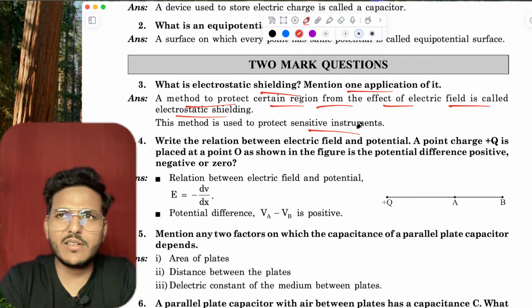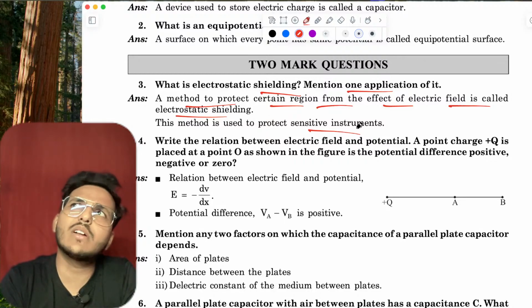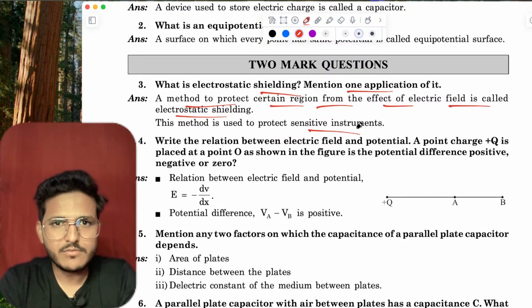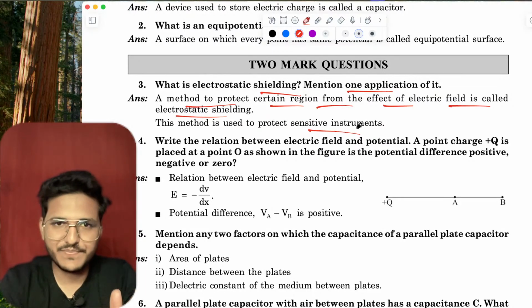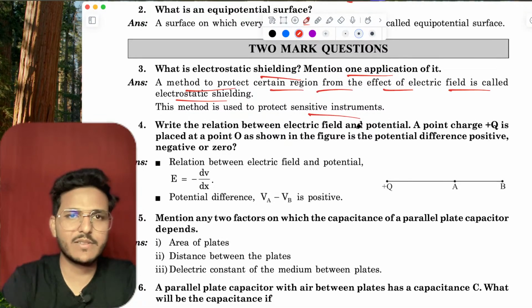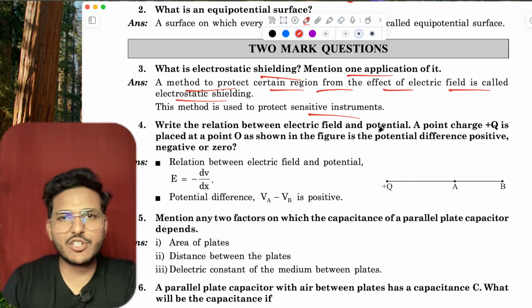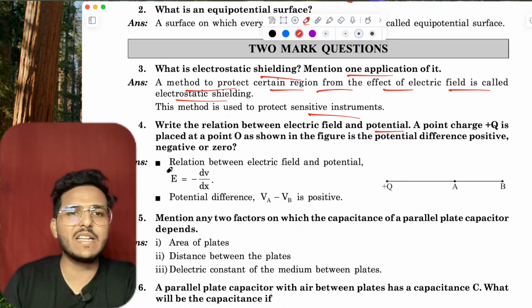Electrostatic shielding is that one also. Like an inverter battery kept on a wooden block or plastic block, just because we want to protect that battery from the earthing, that is also electrostatic shielding. The relation of electric field and potential: electric field is negative of dV upon dx.